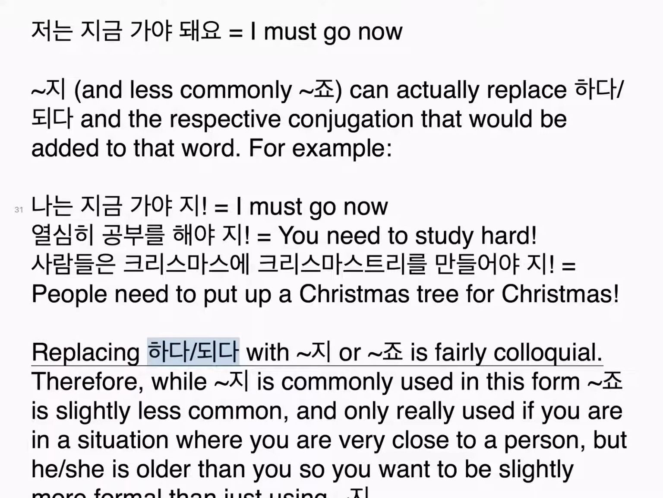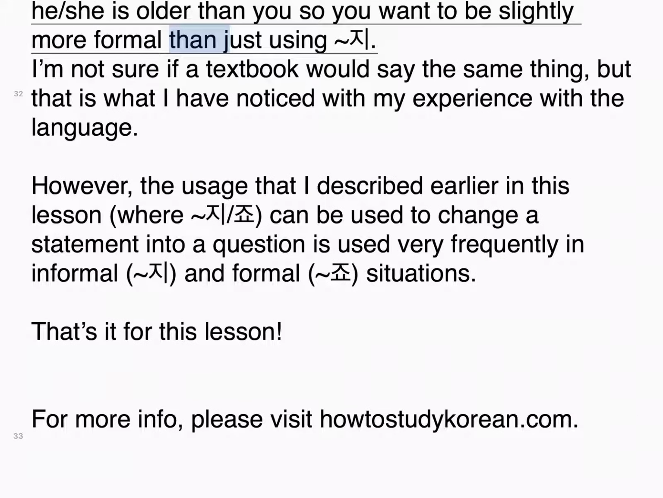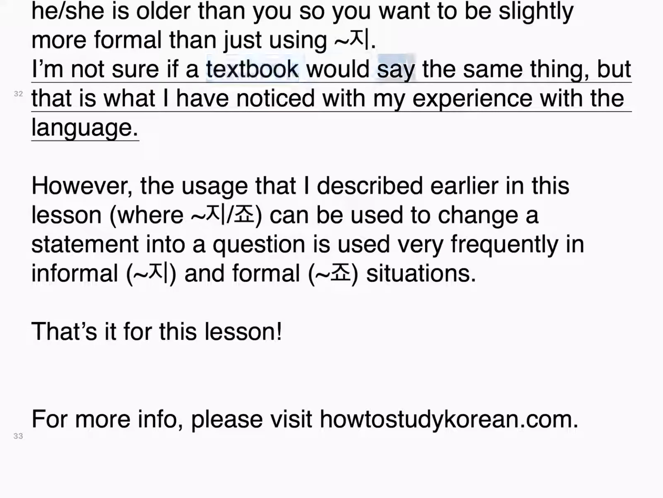Replacing 하다/되다 with 지 or 죠 is fairly colloquial. Therefore, while 지 is commonly used in this form, 죠 is slightly less common, and only really used if you are in a situation where you are very close to a person, but she is older than you, so you want to be slightly more formal than just using 지. I'm not sure if a textbook would say the same thing, but that is what I have noticed with my experience with the language.